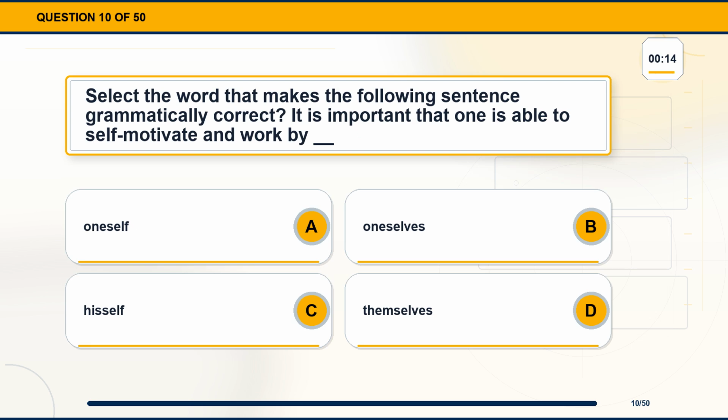Question 10. Select the word that makes the following sentence grammatically correct. It is important that one is able to self-motivate and work by blank. Option A, oneself. Option B, oneselves. Option C, hisself. Option D, themselves.